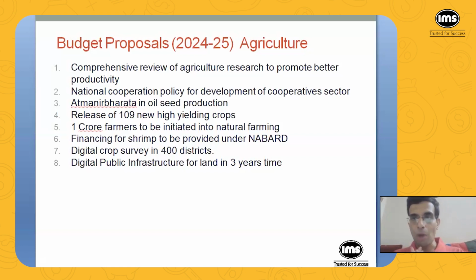Now this is one problem I have with this year's as well as previous year's budget. Up to 2022, it was in a way good, in the sense that there were some specific proposals. It's not just statements like, say, comprehensive review of agriculture research to promote better productivity. But what does that mean? If I have to tell students that this is one budget proposal, there is nothing concrete in that comprehensive review of agriculture research. Another point is, does this have to be in the budget speech at all?